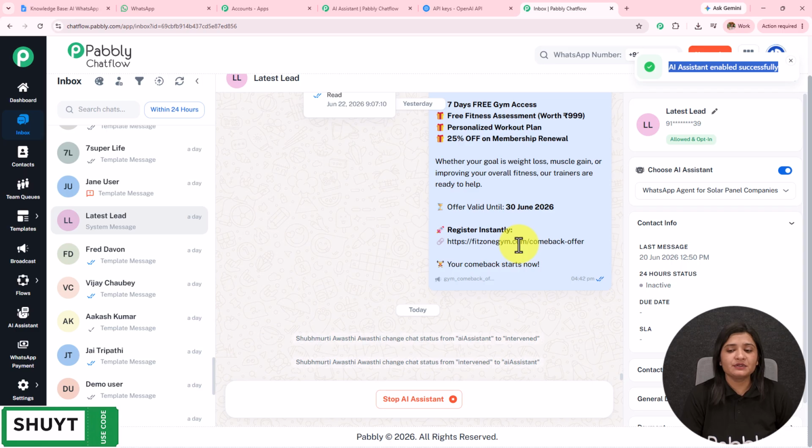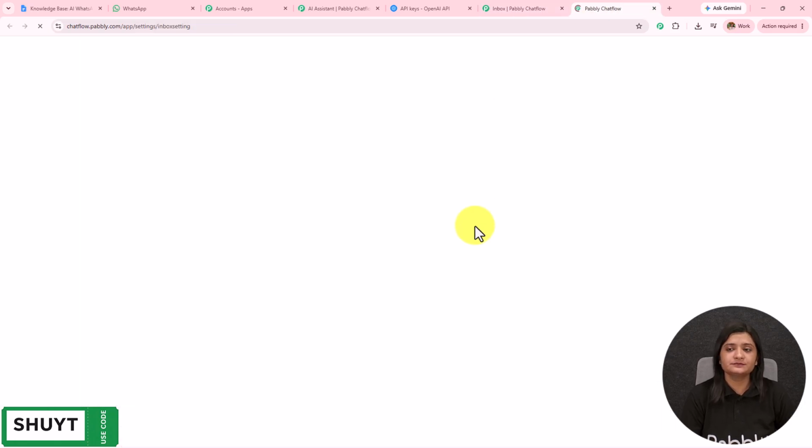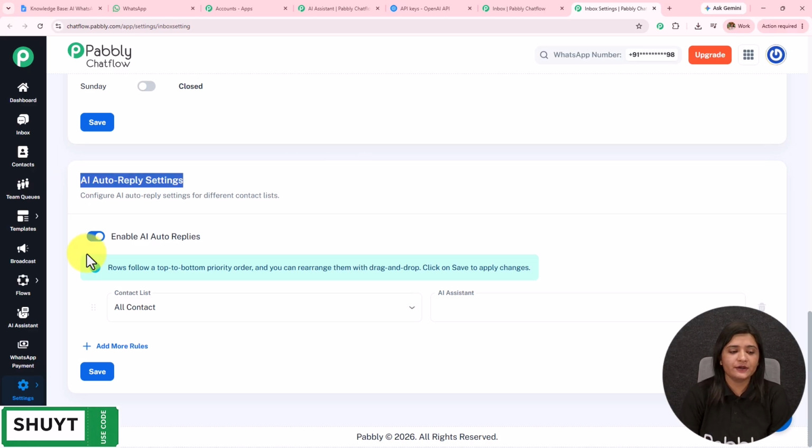But doing this manually for a particular chat is very time consuming. So what we can do, we can assign this AI assistant to a particular group of contacts or to all the contacts. For that, on the left hand side we have the settings. I'm going to open inbox settings in a new tab. I have landed on the inbox settings. If I scroll down, I get this option of AI auto replies. I've turned the AI auto replies on.